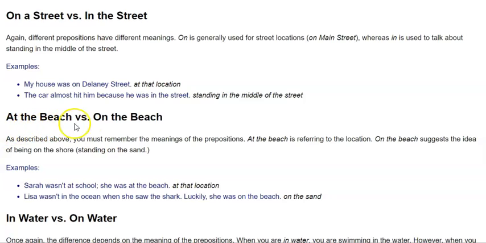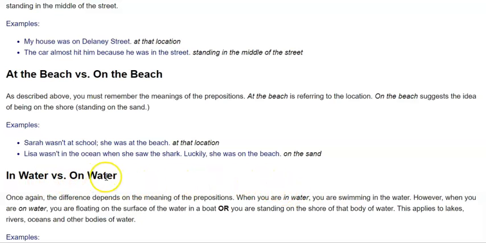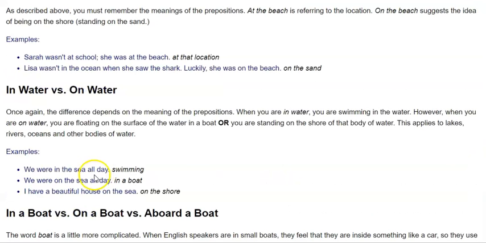There are some others, like at the beach versus on the beach. One is stating the location and one is showing the surface, right? On can be used for surface, in the water or on the water. Like, we were in the sea all day swimming. We were on the sea all day in a boat. I have a beautiful house on the beach, on the shore, right? So you can see that there are a number of disclaimers, but you can identify the sentence's meaning by checking which preposition is used.